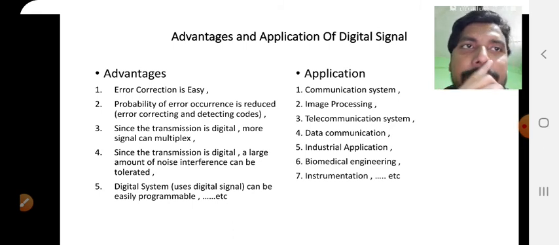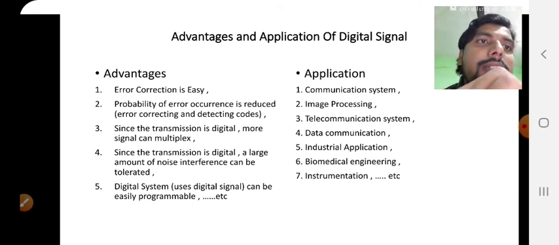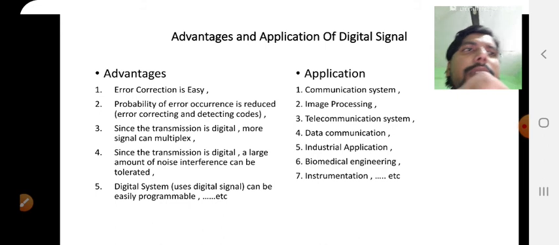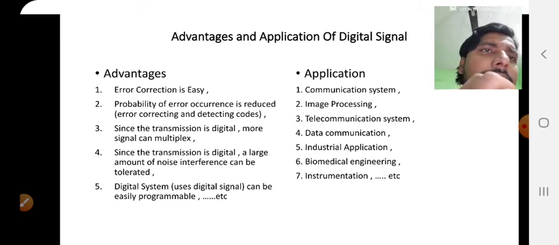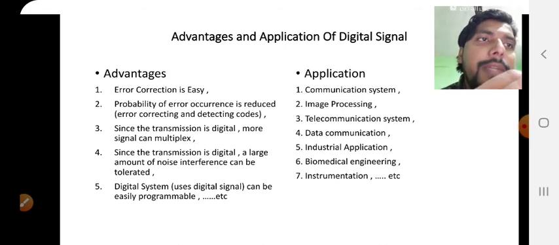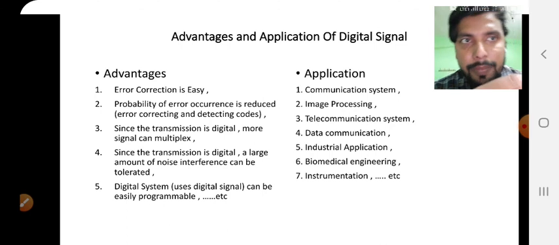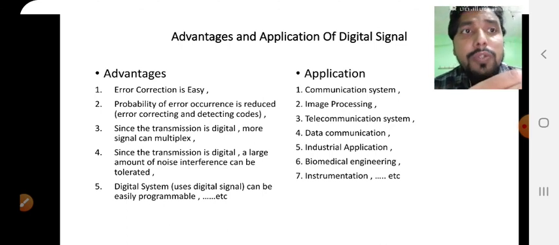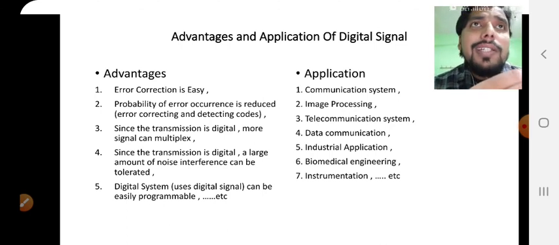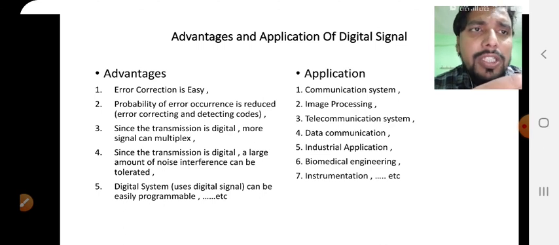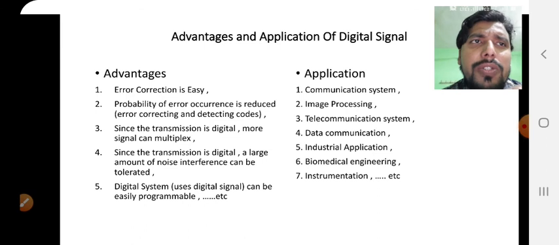Now the applications. The most important is that digital signal is used in communication systems such as digital communication system, mobile communication, telecommunication system, etc. Image processing, data communication. We use it in industrial applications as well. We use it in biomedical engineering, in instrumentation. We use digital signal in speech and speech recognition. We use it in equalization and so on. So there are so many applications of digital signal.